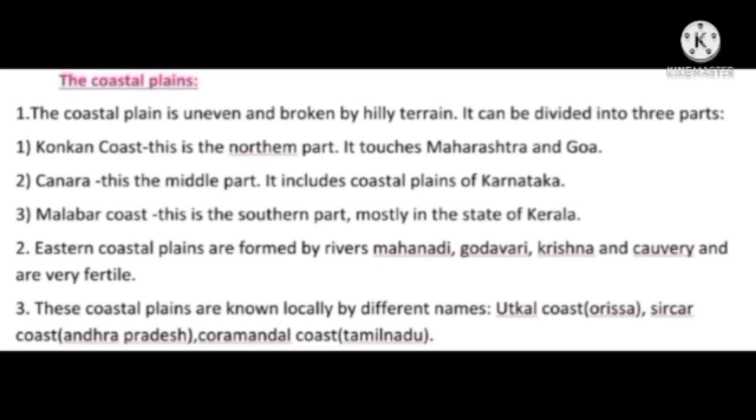Eastern coastal plains are formed by the rivers Mahanadi, Godavari, Krishna and Kaveri, and are very fertile. These coastal plains are known locally by different names: Utkal coast in Orissa, Circars coast in Andhra Pradesh, and Coromandel coast in Tamil Nadu.